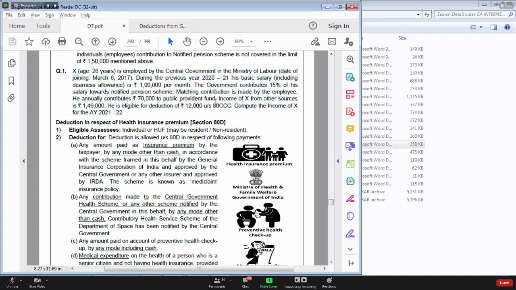So first of all, they are asking you to compute the total income. Can you tell me how many heads of income are involved? Two heads of income: income from salary and income from other sources. You also have income from other sources; 1,46,000 is given to you.